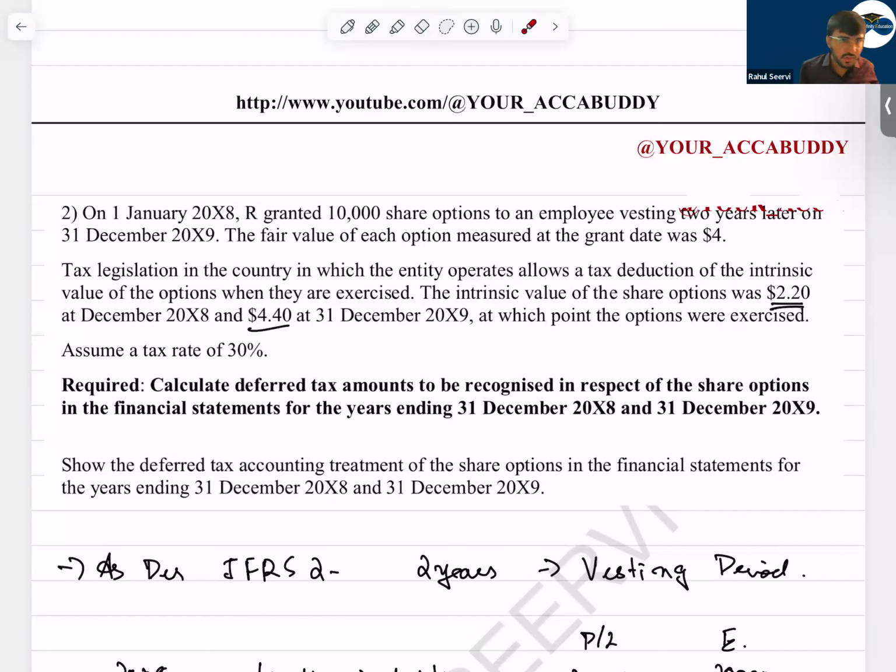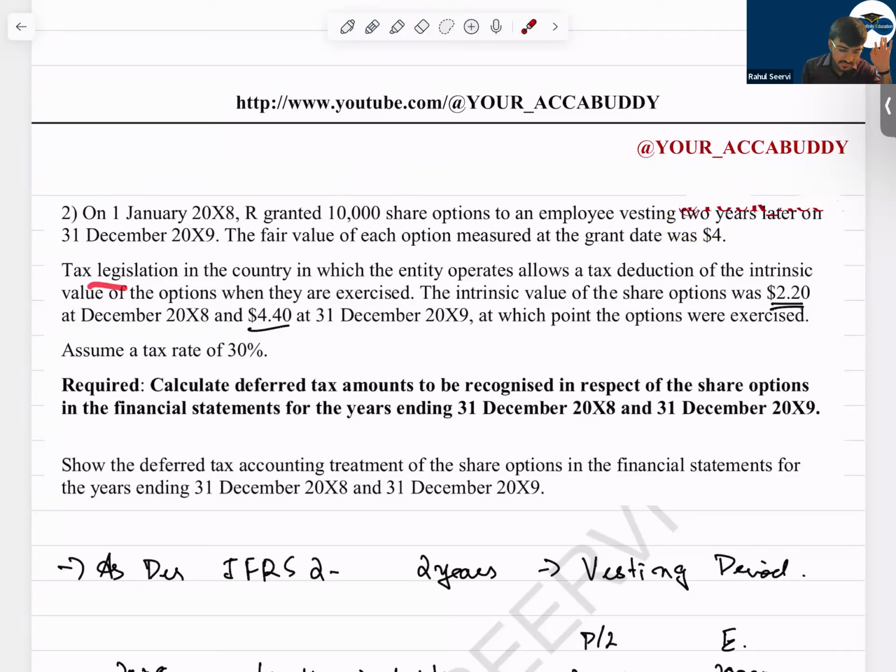So now see the question here. On 1st January 2008, the entity grants 10,000 share options to an employee vesting over 2 years. So the vesting period is 2 years. The fair value of each option measured at the grant date was 4. Can I say this is an equity-settled share-based payment, and the fair value of the option is 4.